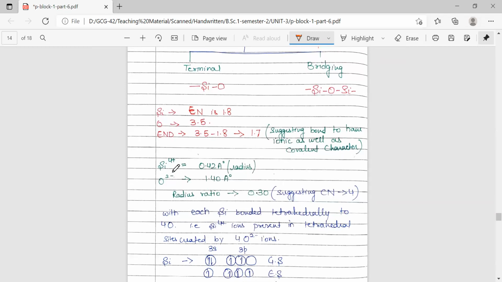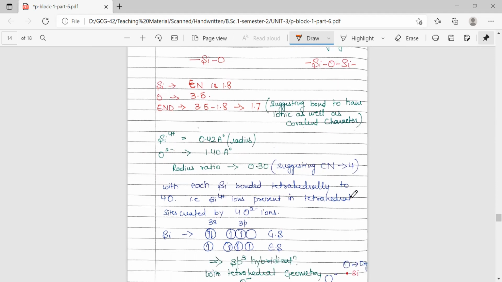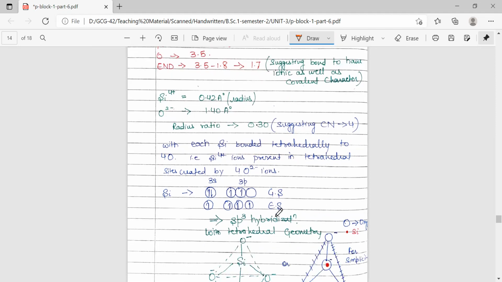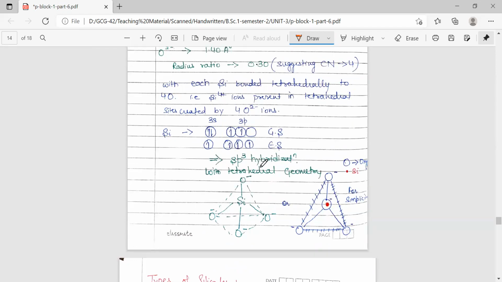Also, if we calculate the radius ratio of these two ions, considering it as an ionic compound, the radius ratio comes out to be 0.30, which, based upon the radius ratio rule, suggests the coordination number is 4. We can say each silicon is tetrahedrally bonded to 4 oxide ions with negative charge on each. This is the kind of structure where silicon is sp3 hybridized. So this is the representation of SiO4 4-, which is the repeating unit, the basic unit of silicates.